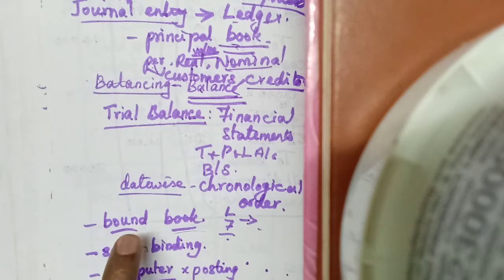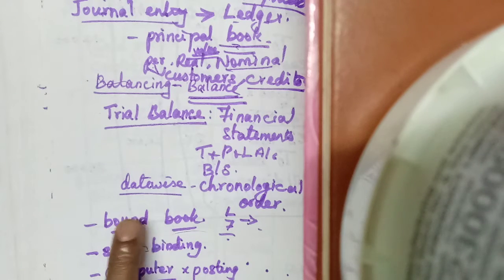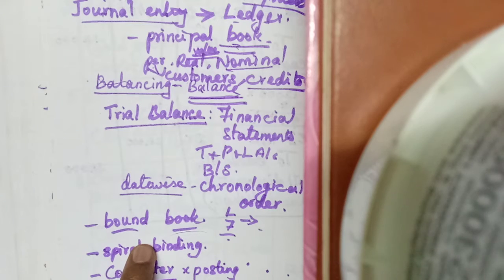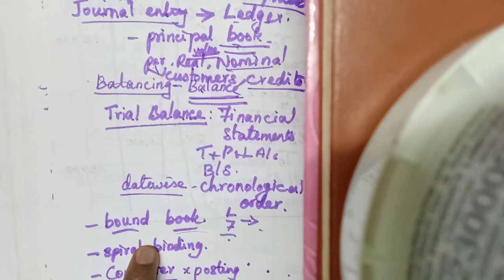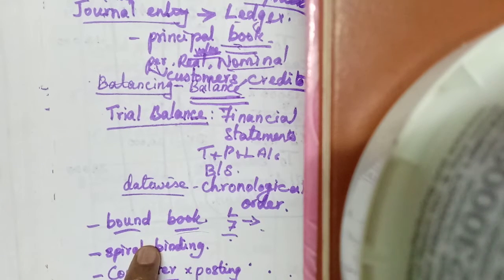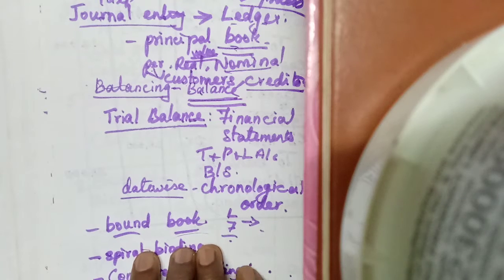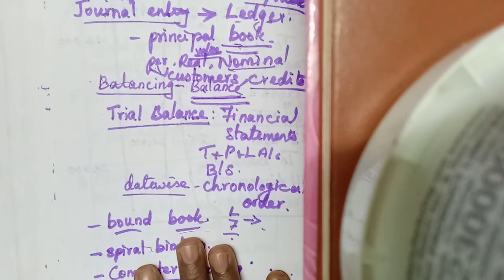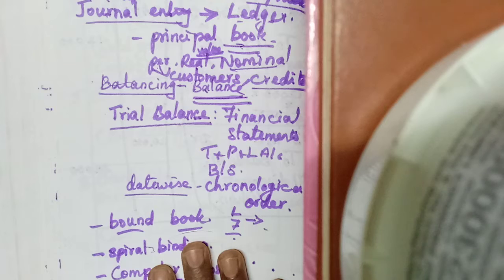Then it is a bound book. Ledger account is a bound book, meaning a big book, like 200 pages, 300 pages, here maybe 1000 pages, 2000 pages. It will be a big bound book having many pages. We have to prepare the account using both pages, not like journal entries, which use one page.